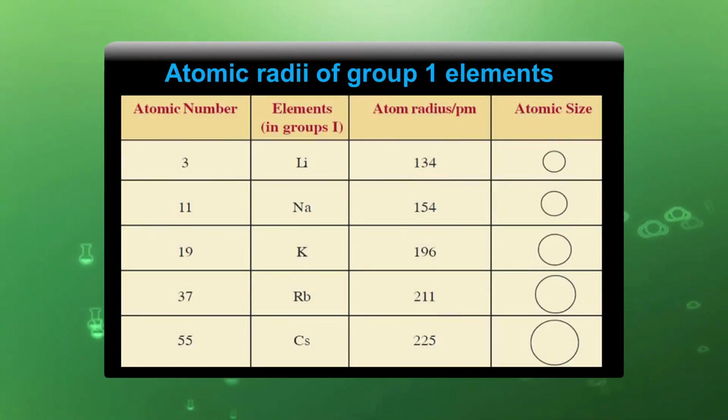This table shows the regular increase of atomic size of elements in the first group, from lithium to cesium. So, we can say here that as we move from lithium to cesium, atomic size increases. The reason is there is a regular increase in the number of shells.